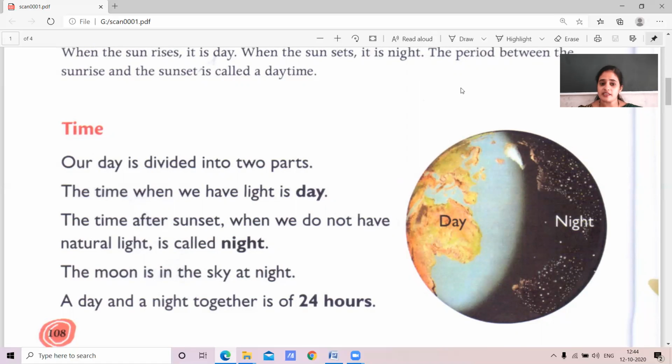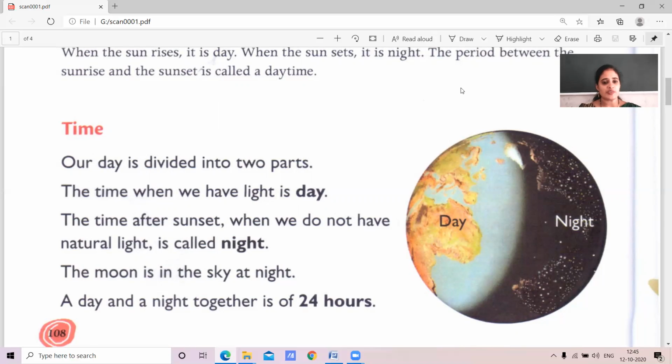And the time when we have light is called daytime. The time after the sunset, when we do not have natural light, that is, the light from the sun, children, that time we call night.